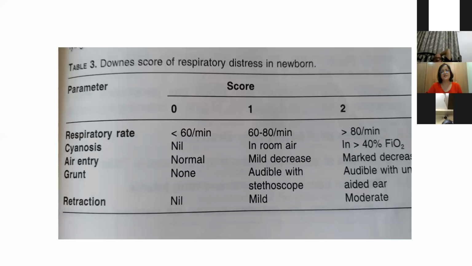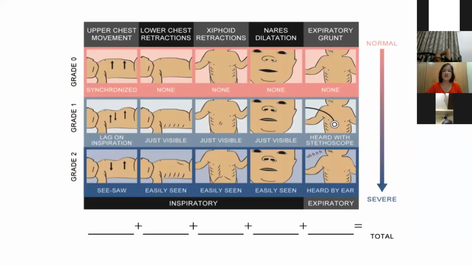And this is the Silverman score. Here also we see 5 parameters. What are these? This is upper chest movement, lower chest retraction, xiphoid retraction, nares dilatation, and expiratory grunt. The confusion lies in the first criterion, upper chest movement, where grade 0 is taken when it is synchronized. In inspiration, we know the abdomen moves up and the chest is also moving up. So this is synchronized, so this is 0, no distress.